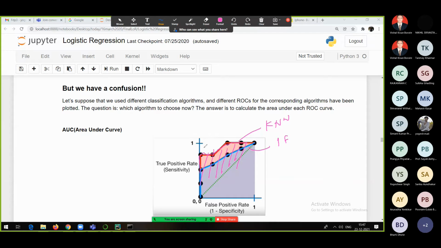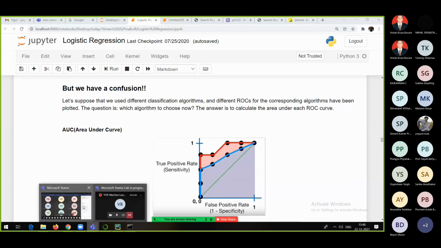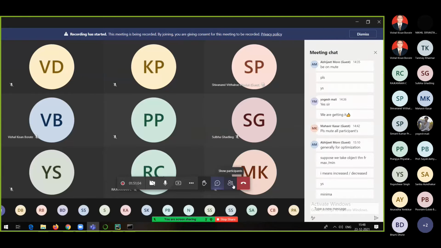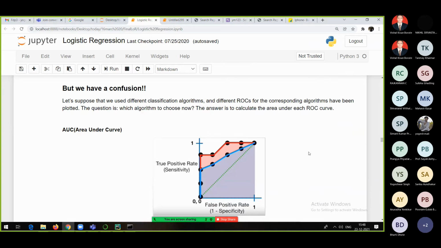Okay, so as I told you, what happens in real time is we directly try to come up with something called the ROC AUC score. So how is the ROC AUC score calculated? This is the basic idea behind it. Whichever algorithm has the higher ROC AUC score, that algorithm is going to be selected as our final algorithm for the model. This is what we generally do. Fine. So I hope it is clear, but still, if someone has any doubt, you can always ask.